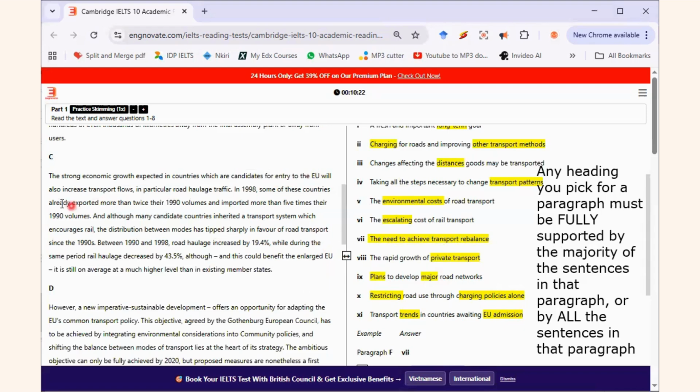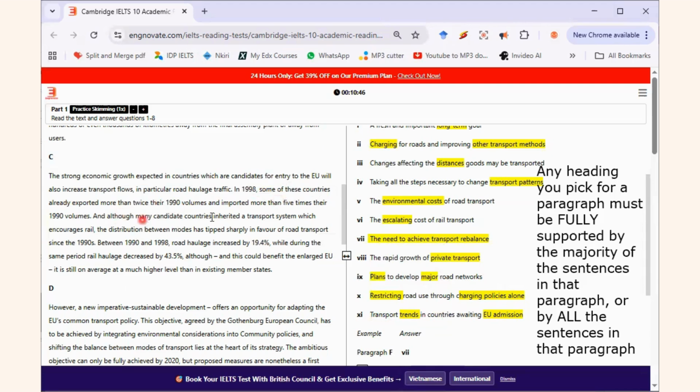Okay? So it says that what will also increase transport flows, in particular road haulage traffic. In 1998, some of these countries already exported more than twice their 1990 volumes. Can you see that? This thing says transport trends in countries awaiting. So you see, they are talking about those countries. They are talking about transport trends in those countries. They are giving us figures.